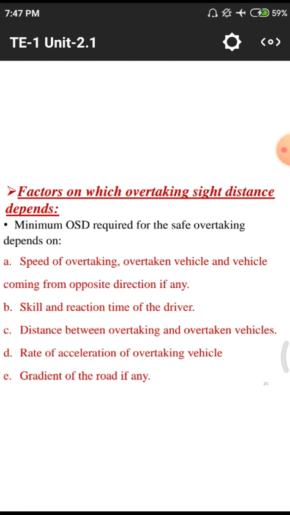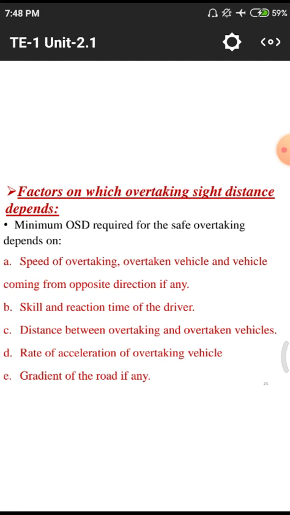That means if your speed is more, there is a chance of skidding of the vehicle. The overtaking vehicle and vehicles coming from opposite directions, if any. That means the oncoming vehicle is entirely opposite to us, so we have a chance to collide, a head-on collision. That means head to head the vehicles will collide with each other. So we need to take preventive measures.